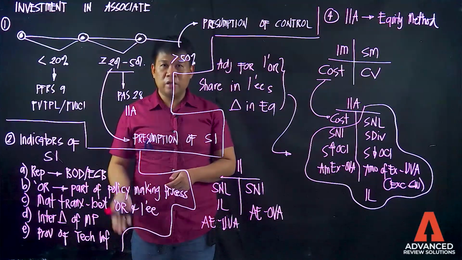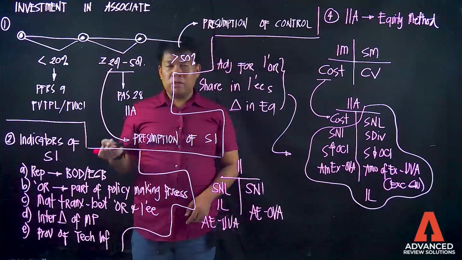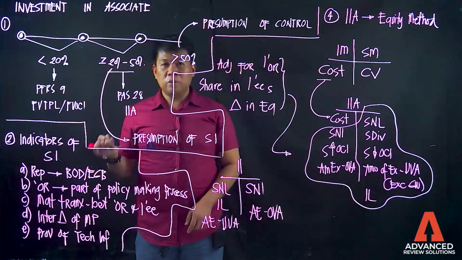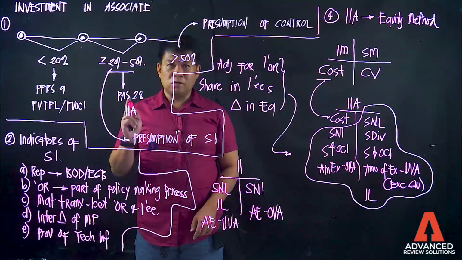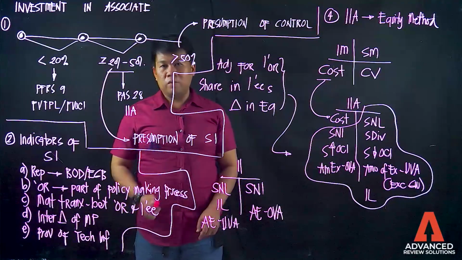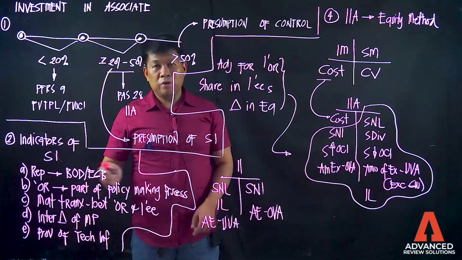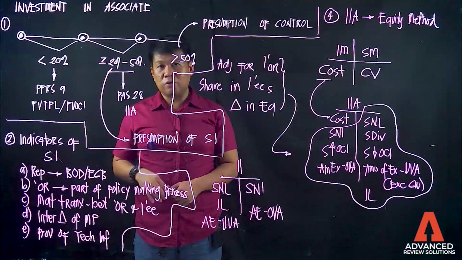Again, what are the indicators? 1, that the investor has representation in the board of directors, governing body of the investee. That the investor is part of the policy-making process of the investee. Number 3, there is a material transaction between the investor and the investee.